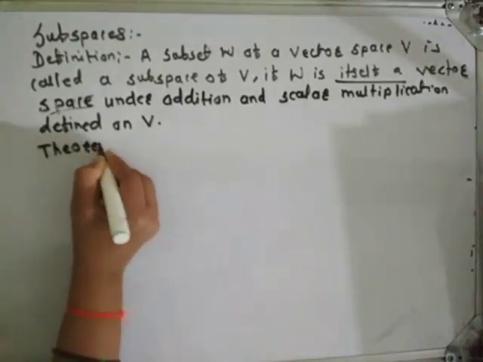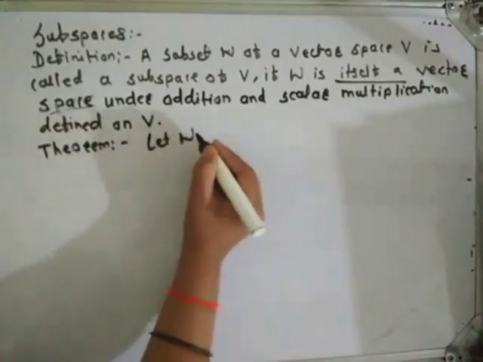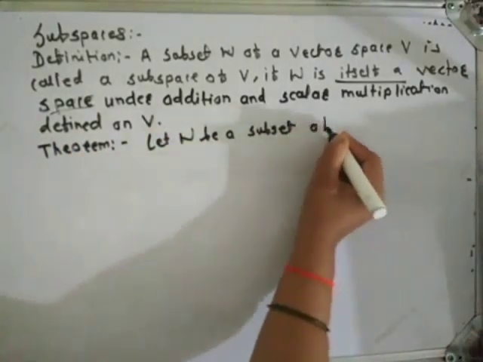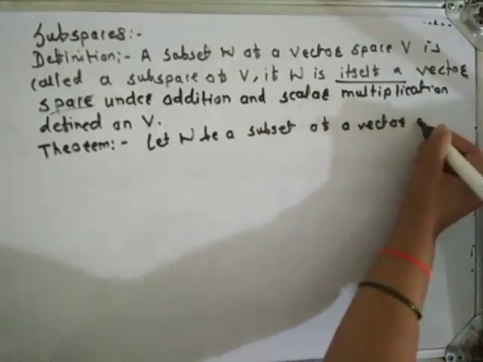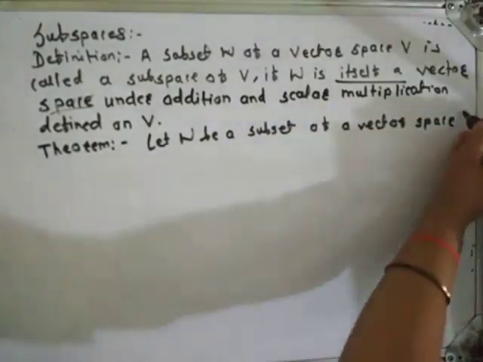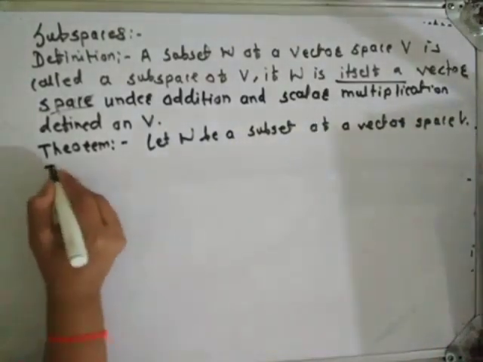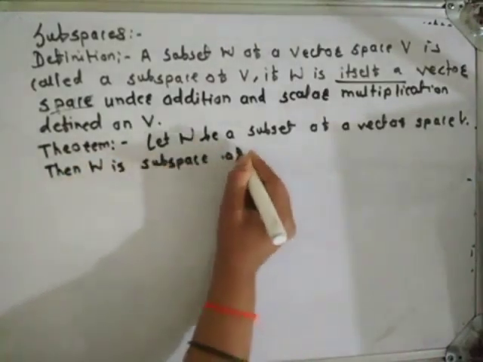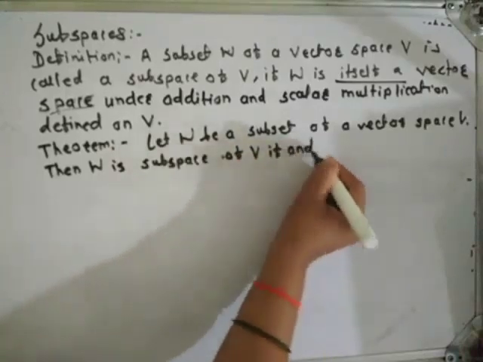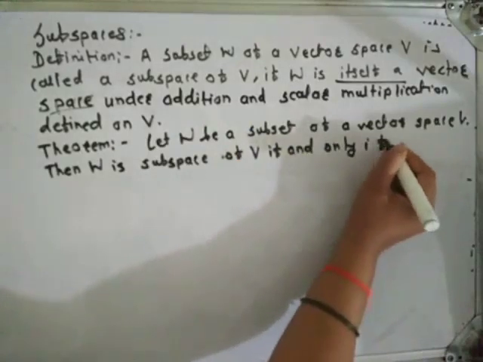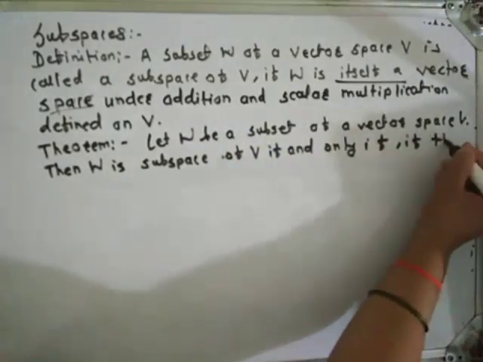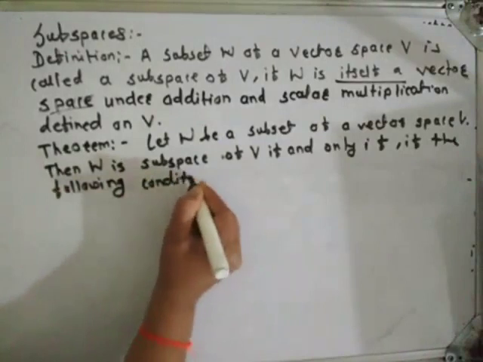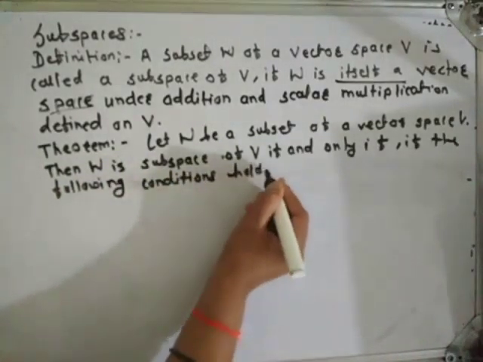The theorem is: let W be a subset of a vector space V, then W is a subspace of V if and only if the following conditions hold.